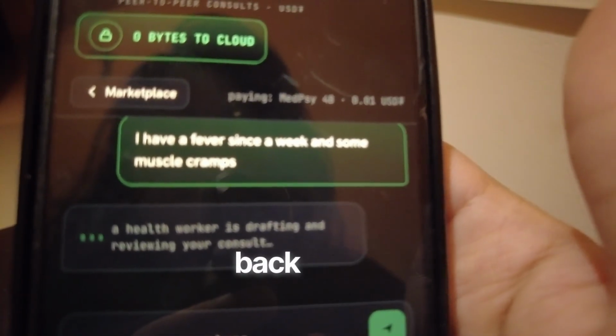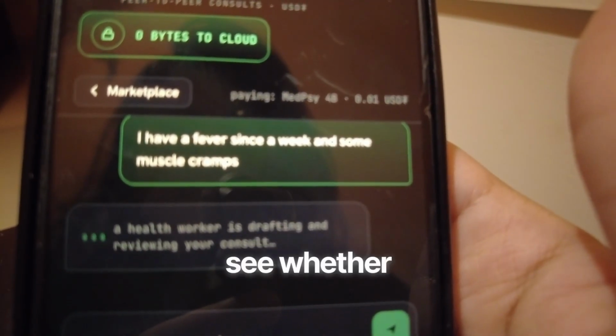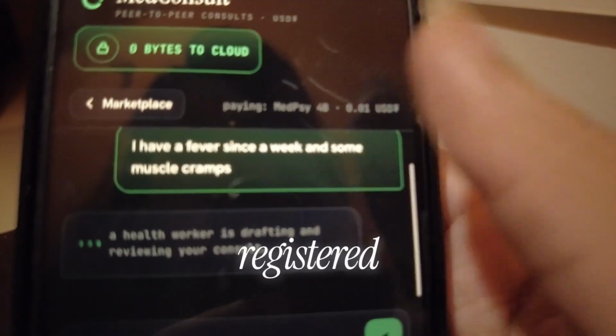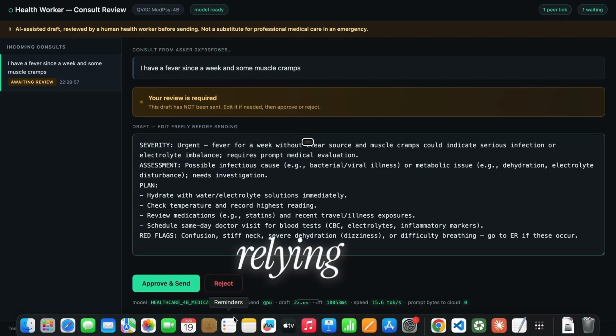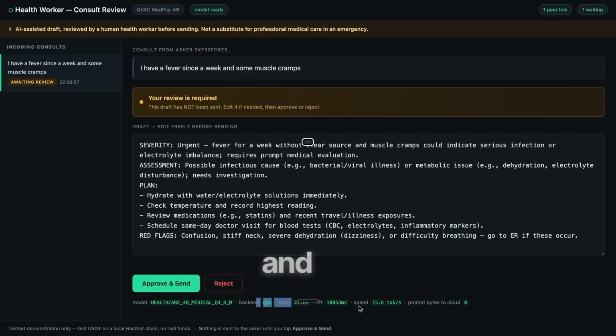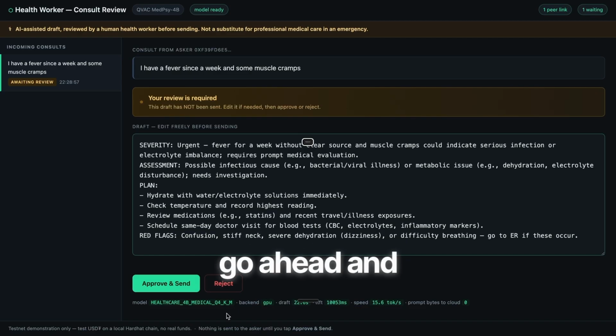So we can go back to the laptop and see whether this query has been registered to the health worker. We have the consult popping up here. So this is something which is generated with the MedSci model. So as you can see, this is relying on our own backend, and it's telling us that it's able to generate 15.6 tokens per second. Let's just go ahead and approve and send this.